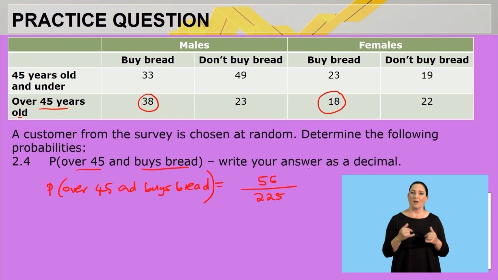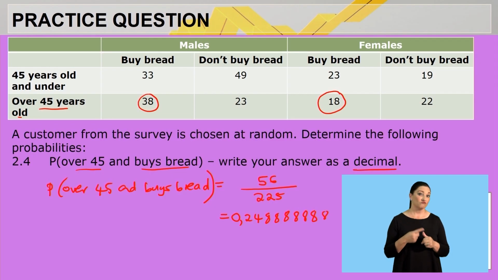Now I'm saying, write your answer as a decimal. So I still need to write this as a decimal. I take the 56 and divide it by 225. That will give me, as a decimal, 0.24, and then this 8 repeats itself. It's 2, 4, 6, 7, 8, 8. So the final answer as a decimal is 0.24888888. Okay, guys, I hope that's clear to all of you. That's your final answer to this question.